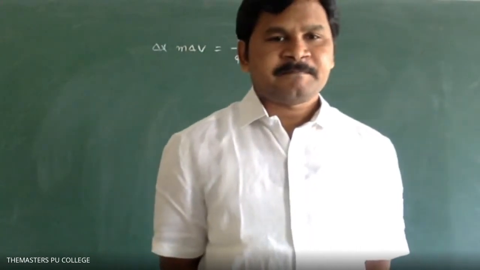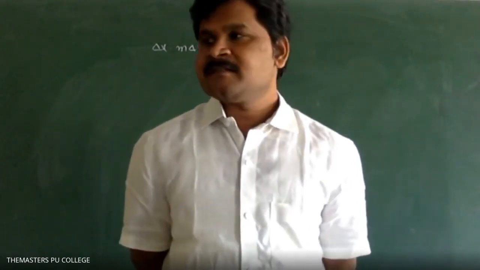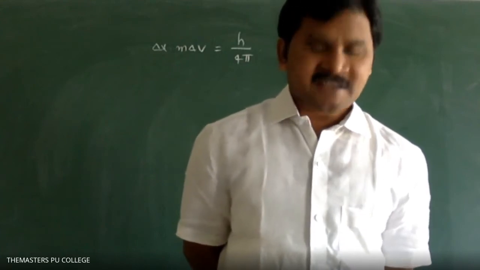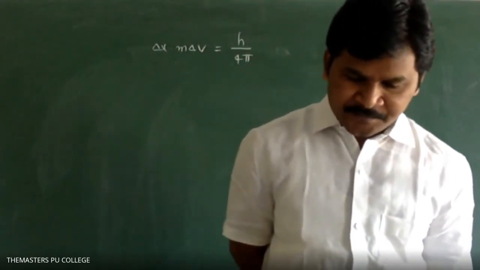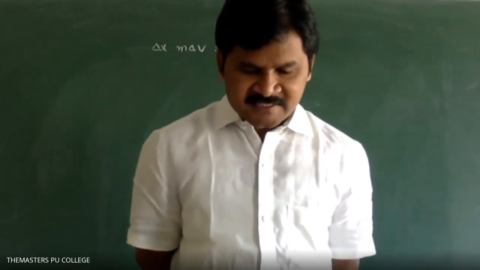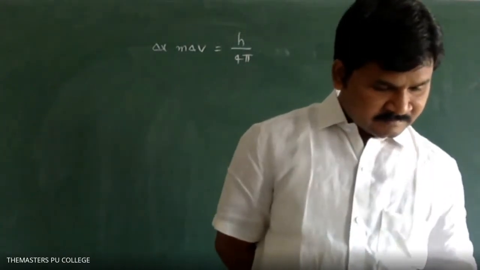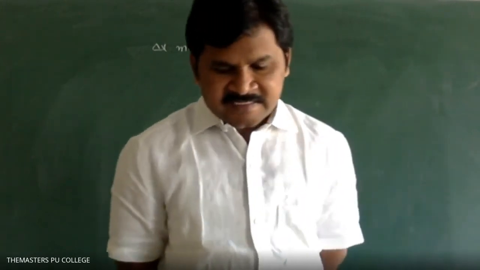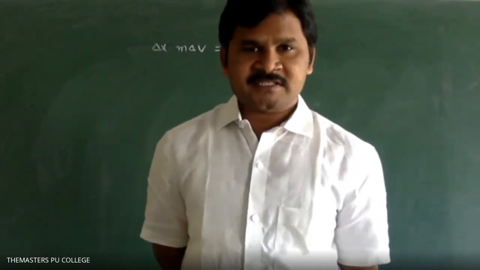If the speed can be measured within accuracy of 2%, calculate the uncertainty in the position. Calculate the uncertainty in the position.